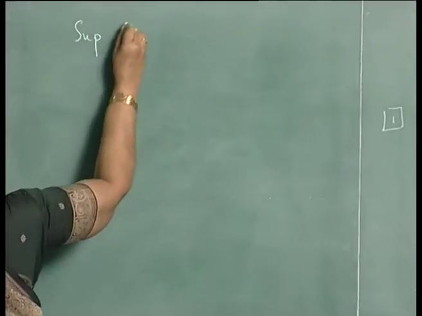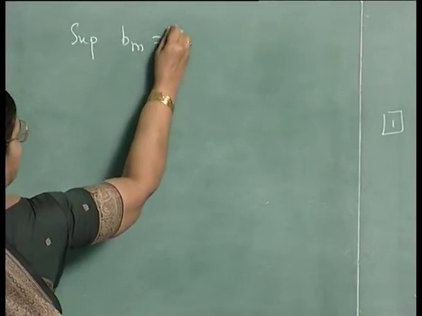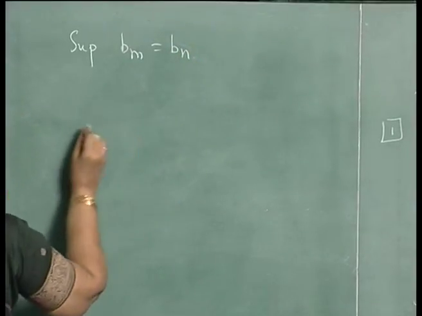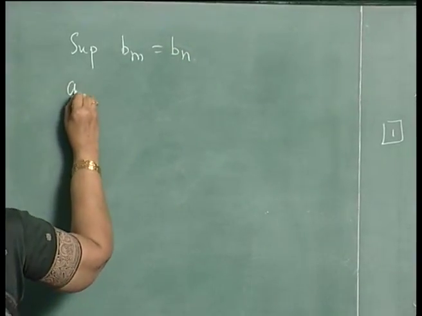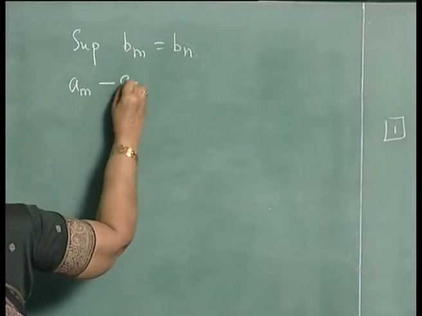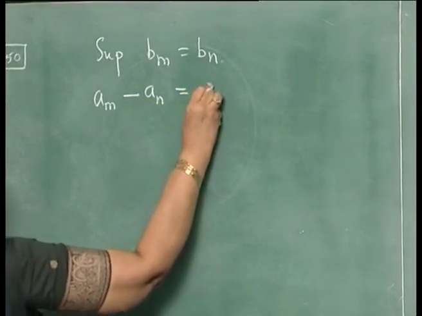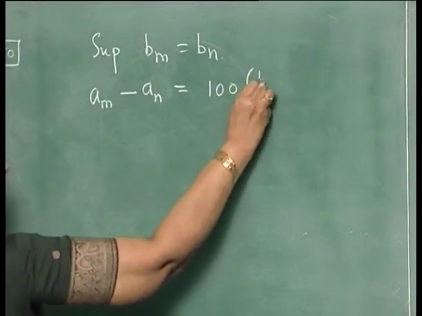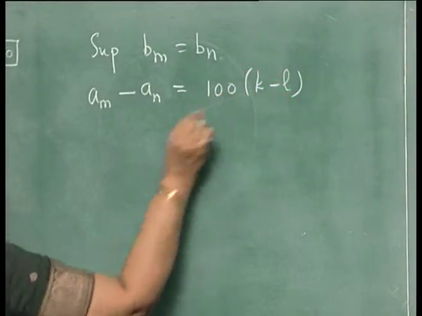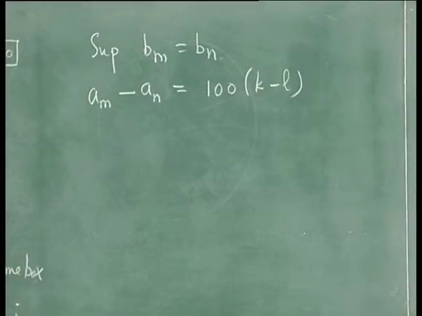Suppose Bm is the same as Bn, then Am minus An will be 100 times K minus L. So, the difference is divisible by 100.